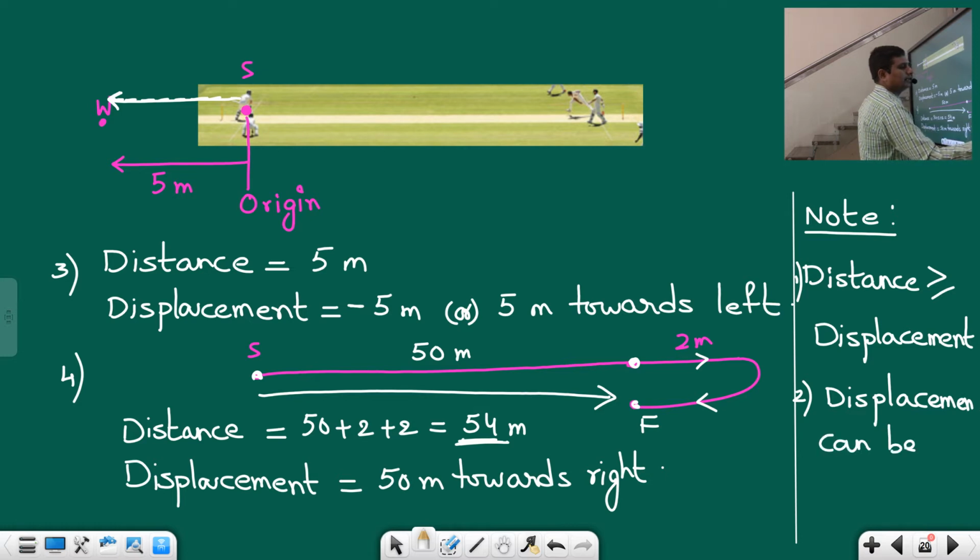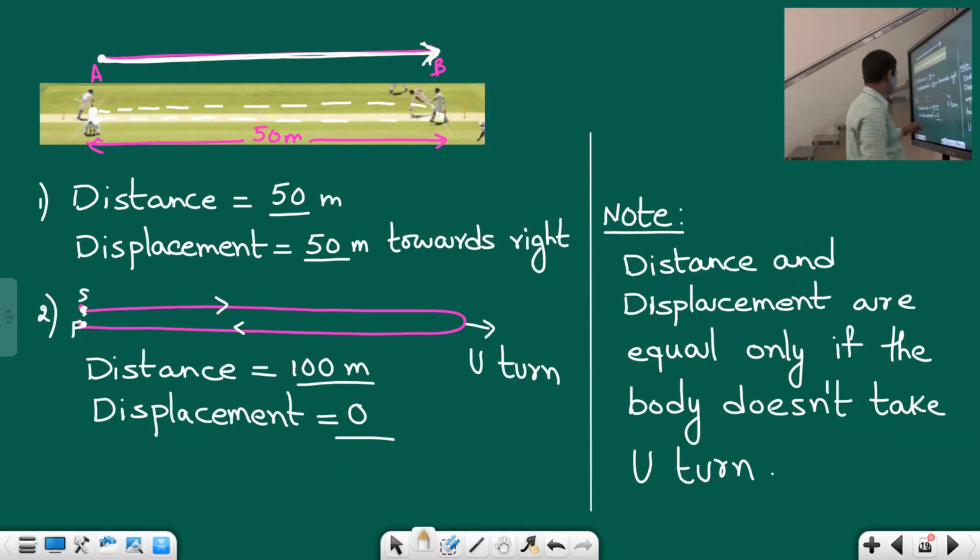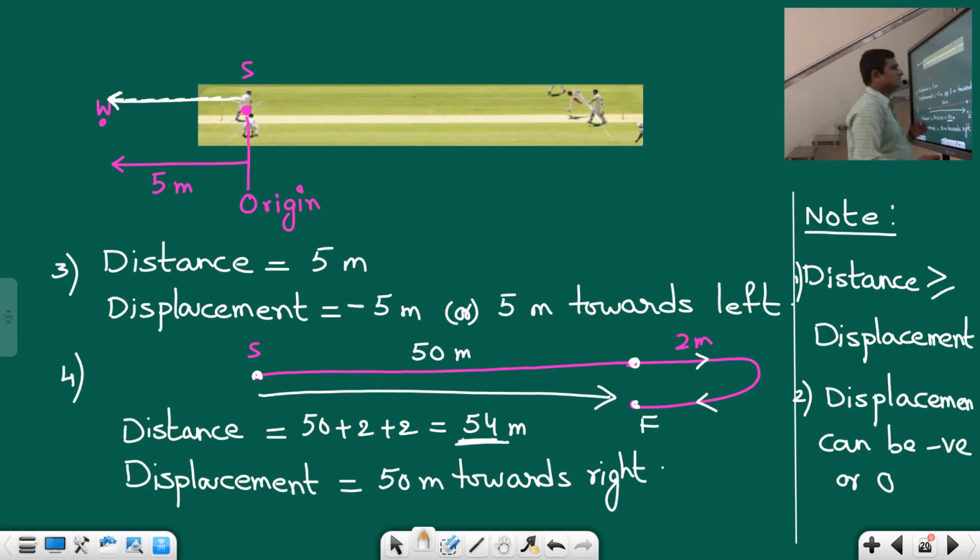Displacement can be negative, or 0. I showed you in the previous slide, it can be 0 also. So these are the important points regarding distance and displacement, students. Distance and displacement are equal only if the body doesn't take a U-turn. And the distance will always be greater than or equal to displacement.